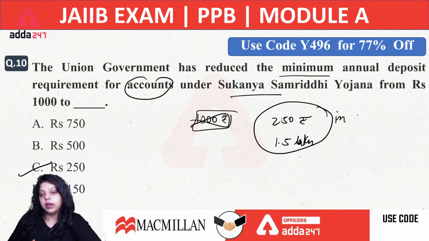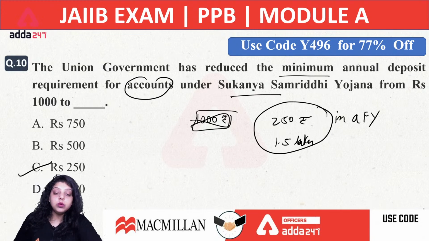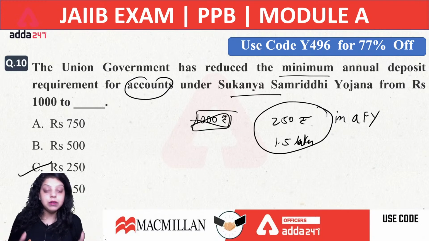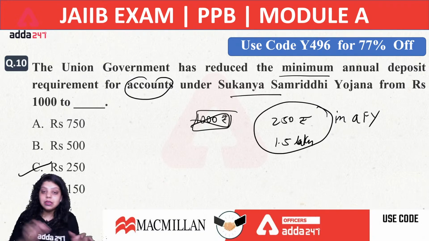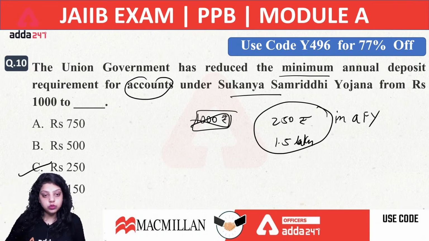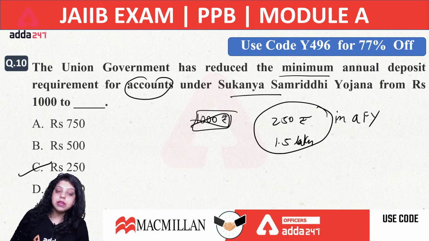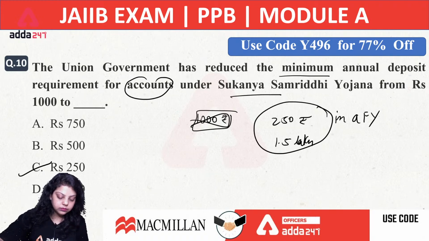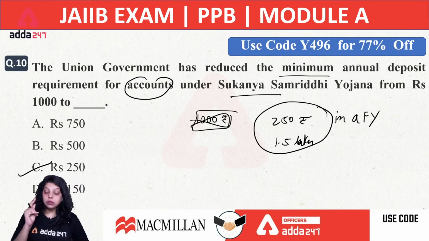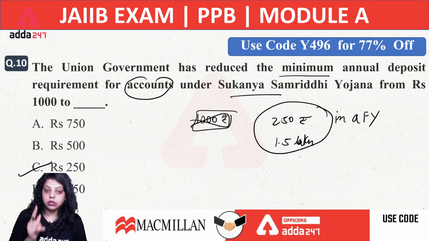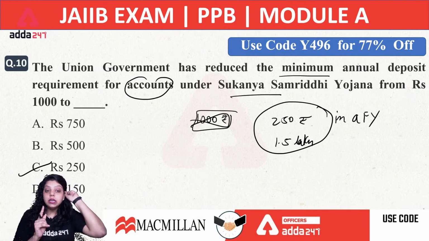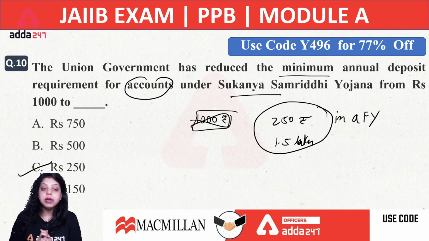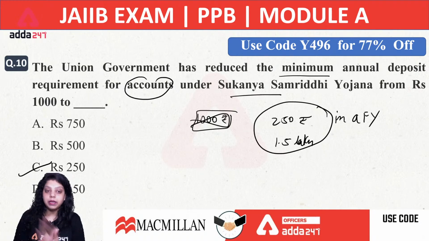This is a target for a financial year, and maximum you can deposit only 1.5 lakh in a financial year. So these are the targets which are given by Government of India to deposit or to invest under the Sukanya Samriddhi Yojana. Okay, so from 1000 we have reduced it to 250 rupees. Do remember this. Clear? Now in Sukanya Samriddhi Yojana, one account will be opened for one girl. Not more than one account can be maintained for a single girl, and the account will be maintained by the legal guardians or the parents.